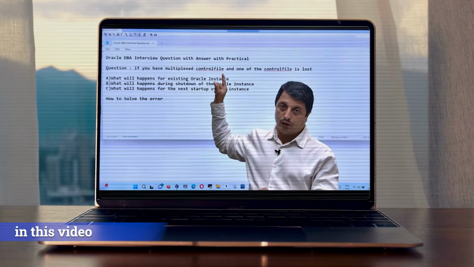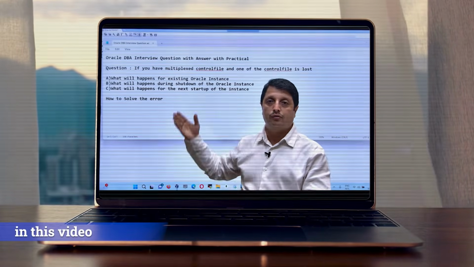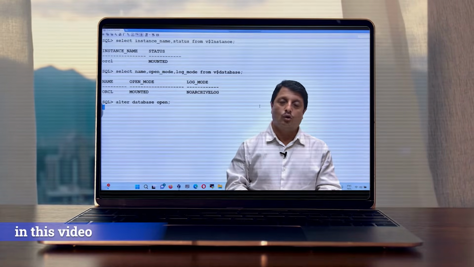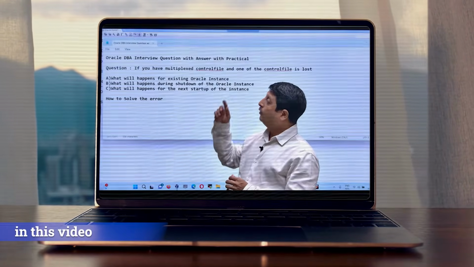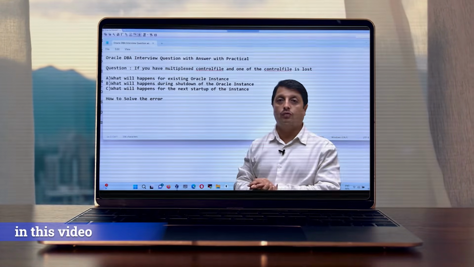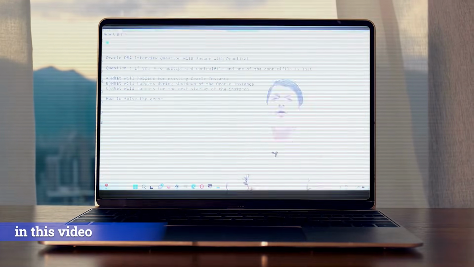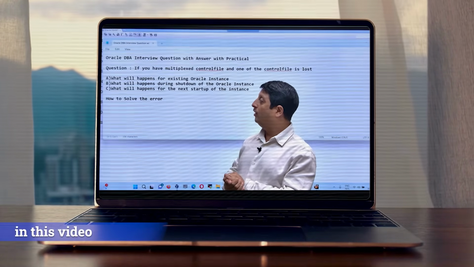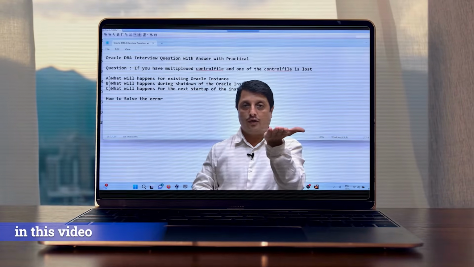If you have multiplex control file and one of the control file is lost, what will happen for the existing instance? Solution: the interviewer may ask the question about what will happen if one of your control file is lost, if you have multiplex control file. What is the solution? Obviously, I'll give you the solution: just copy paste your existing control file to the lost control file.